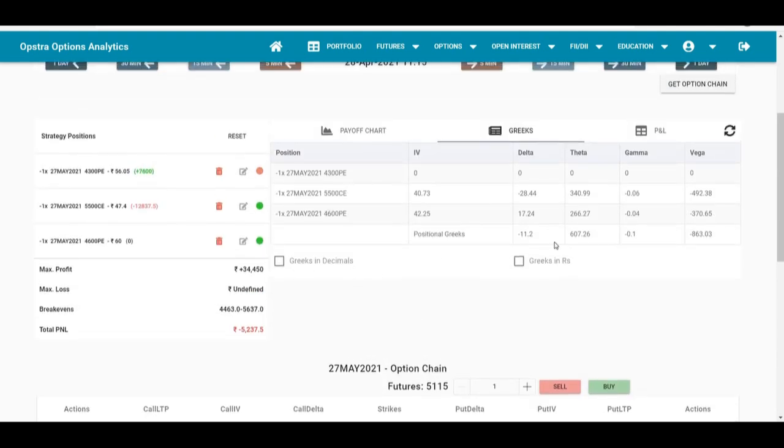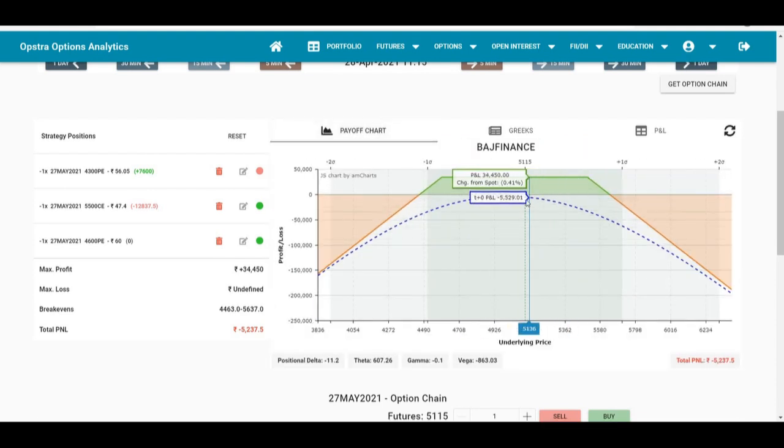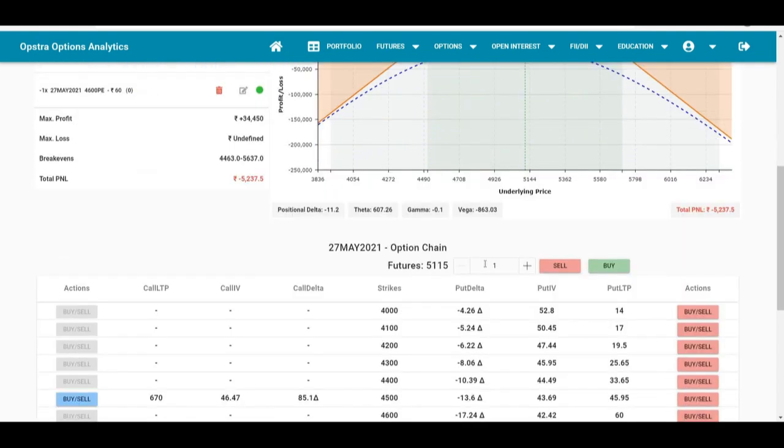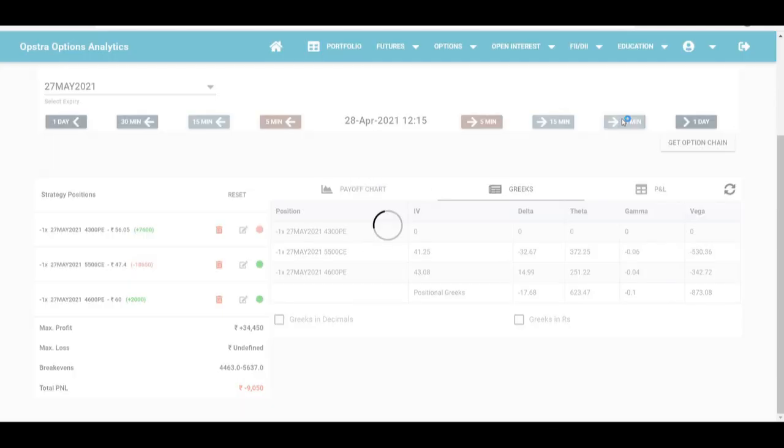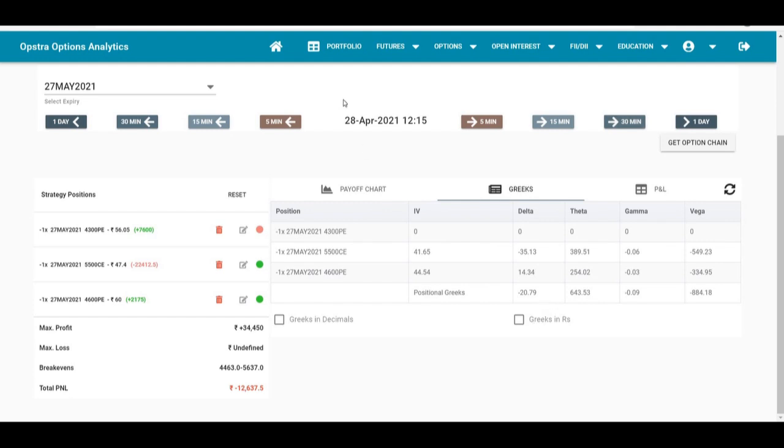So if we again look at our Greeks, now we are positionally short about 11 delta, and this is how the payoff chart looks. We have rebalanced the trade and we are sitting somewhere in the center. So again, Bajaj Finance continues to go up, and again at 12:15 our delta crosses 20. So again, it is a time to roll the put up.